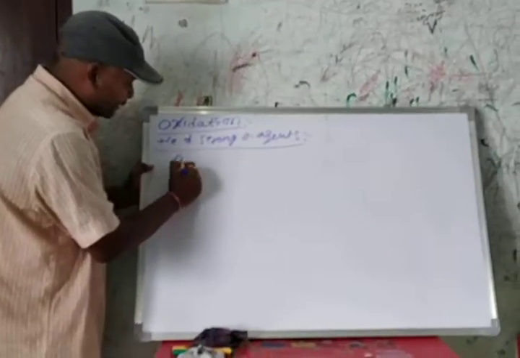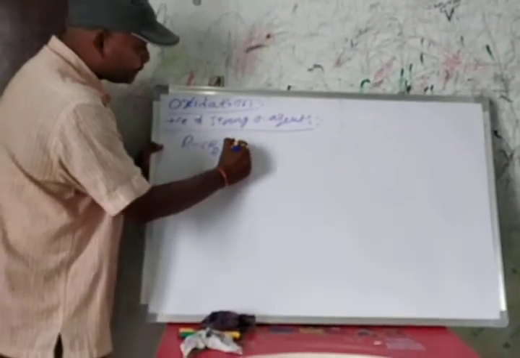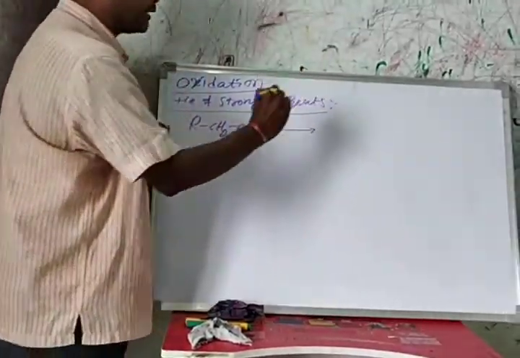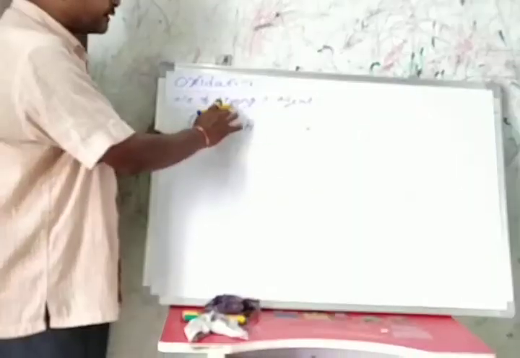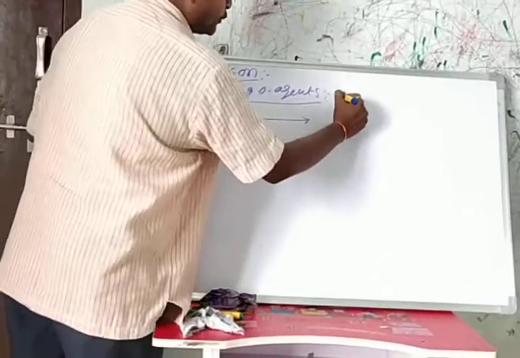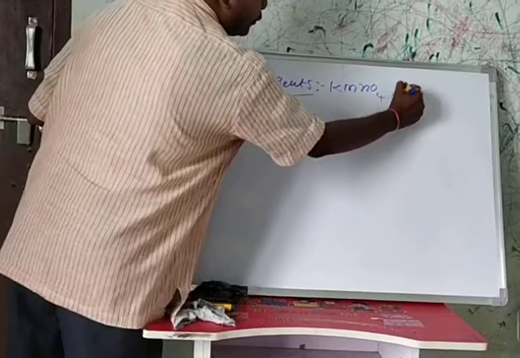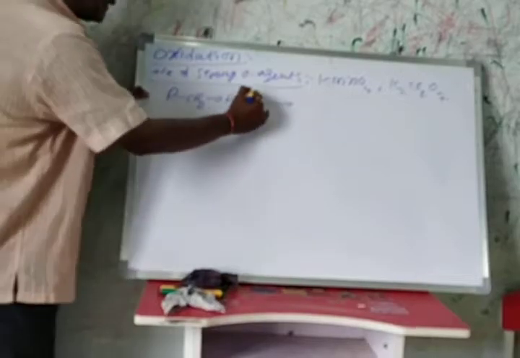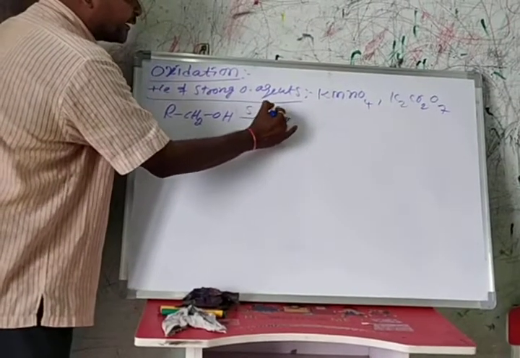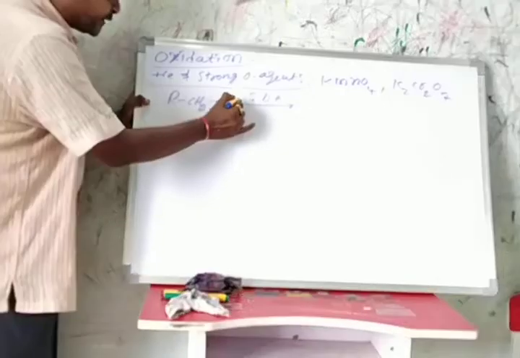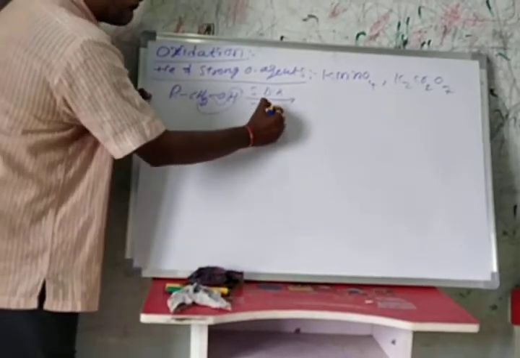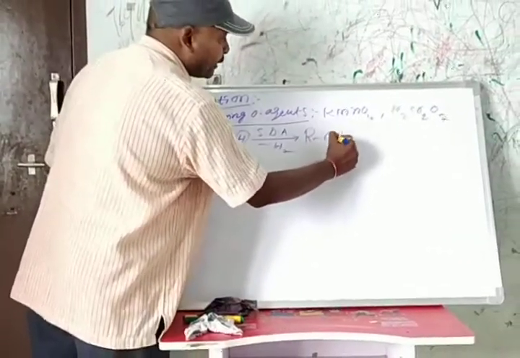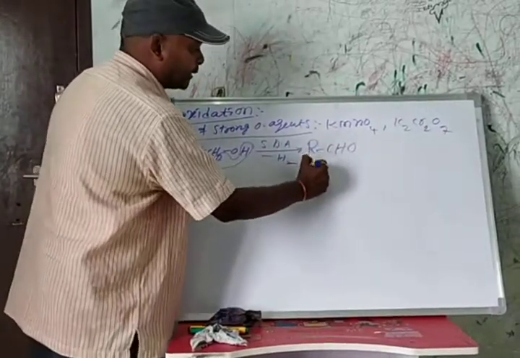Take the primary alcohol. Primary alcohol undergoes oxidation in the presence of strong oxidizing agents, such as KMnO4 and K2Cr2O7. First it loses hydrogen; loss of hydrogen is also called oxidation. RCHO, aldehydes, are formed.